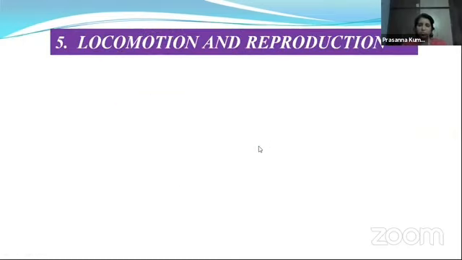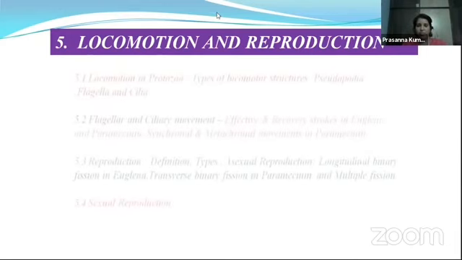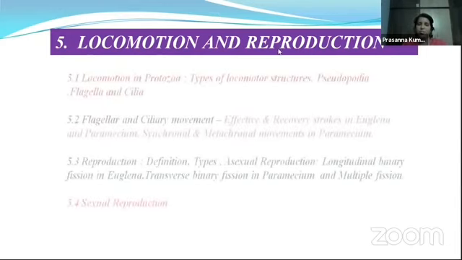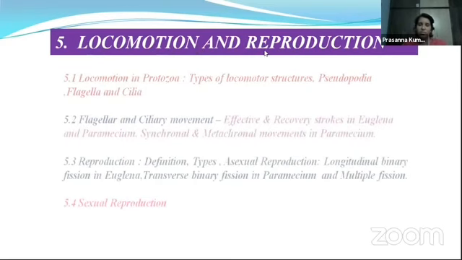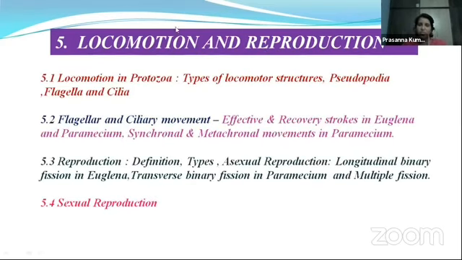Next, the fifth chapter is going to be locomotion and reproduction, especially in protozoans. Locomotion and reproduction are two important features exhibited by organisms. Locomotion means animals moving from one place to another. Changing of place is locomotion. So why do organisms move from one place to another?